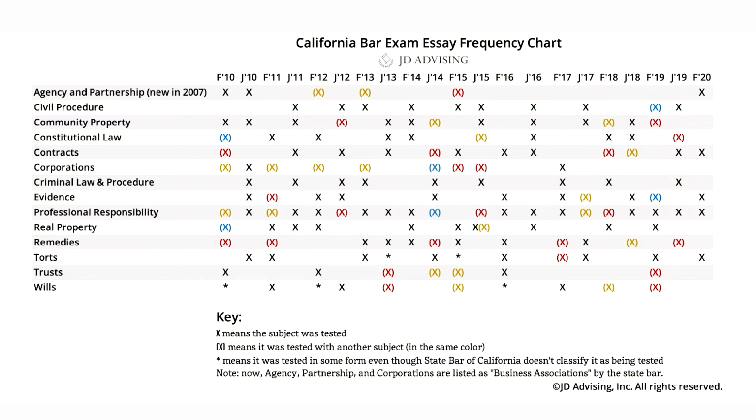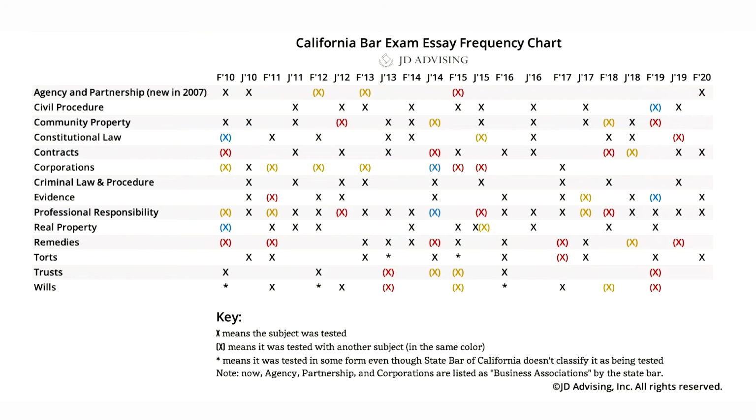Another topic that is commonly crossed over is remedies. Remedies is most often crossed over with either contracts or torts. So you're thinking about like damages from one of those types of causes of action. We have seen it tested a little bit differently. In July 2019, for instance, it was crossed over with constitutional law, which was the first time we saw that subject tested with constitutional law, but frequently we see it tested with either torts or contracts.